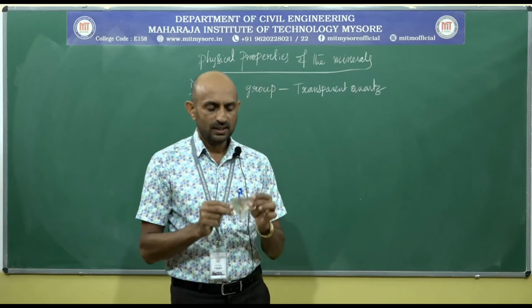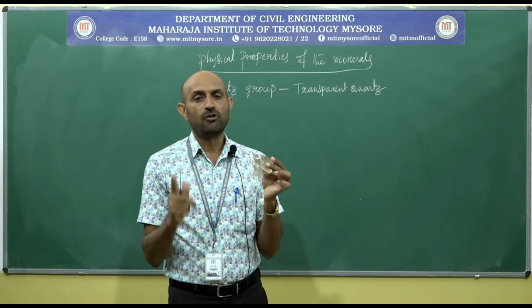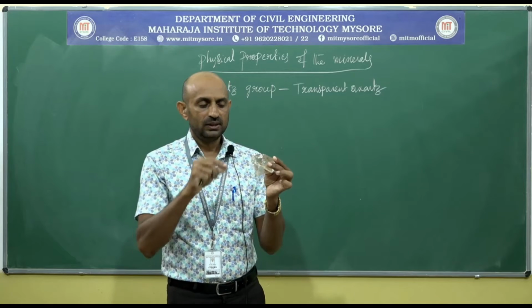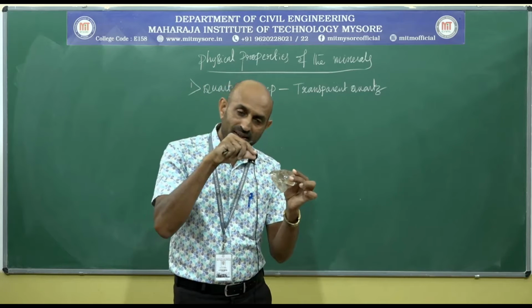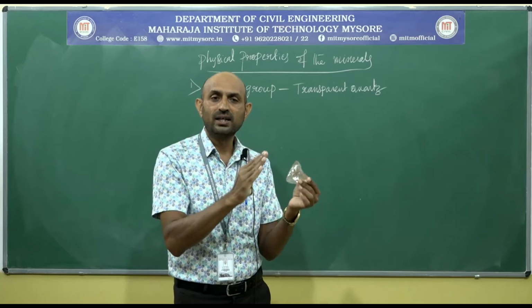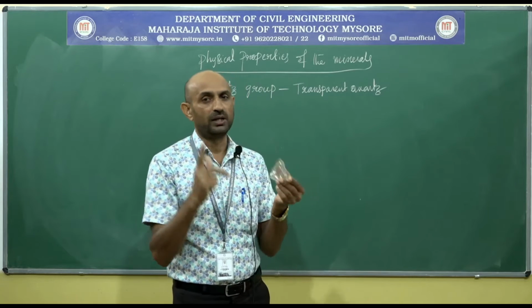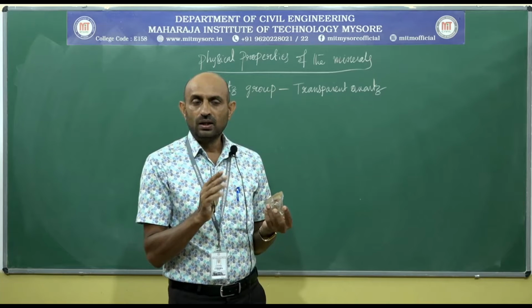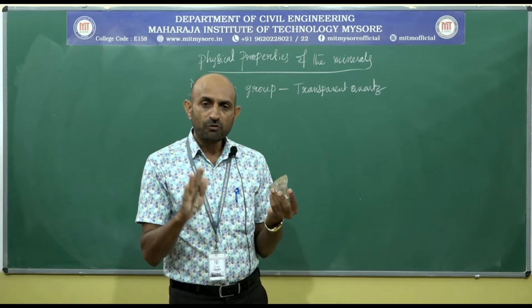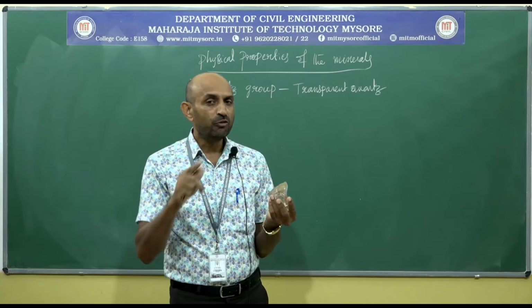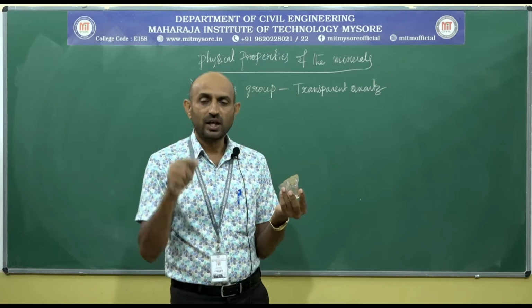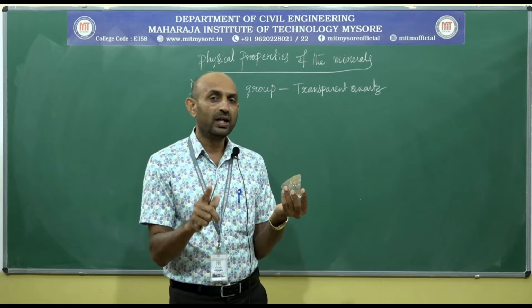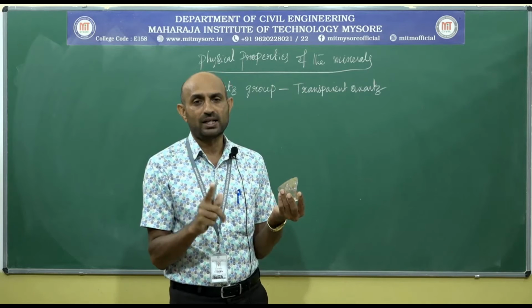Crystalline means the arrangement of atoms. The atoms which are present in this mineral, they are arranged in a three-dimensional way. Non-crystalline, which means amorphous material, we do not find such kinds of arrangements, we do not find the regular arrangement of atoms.